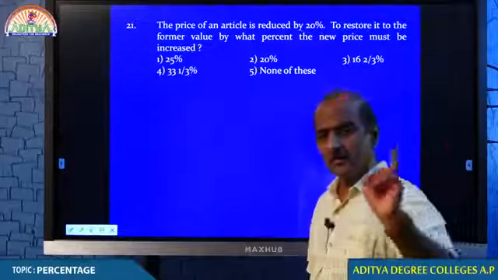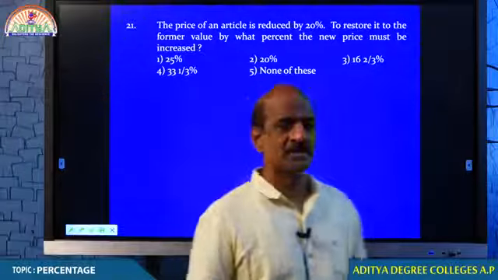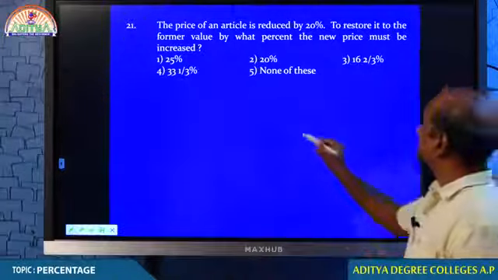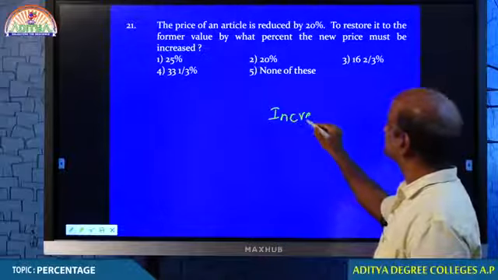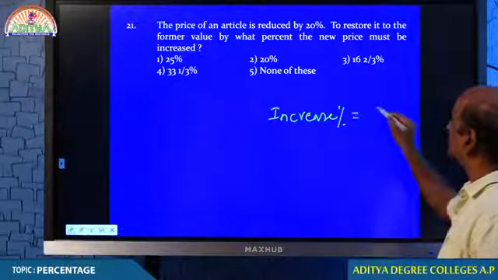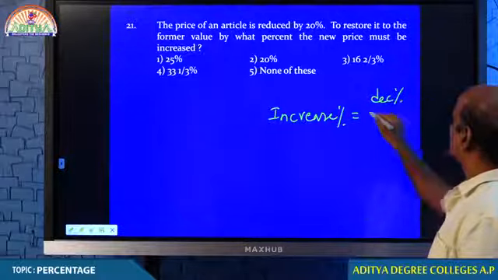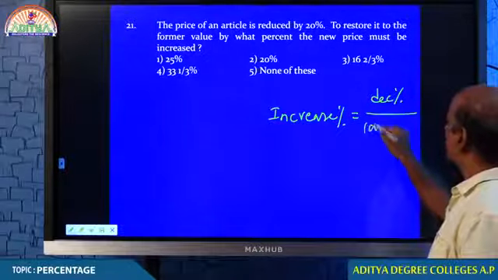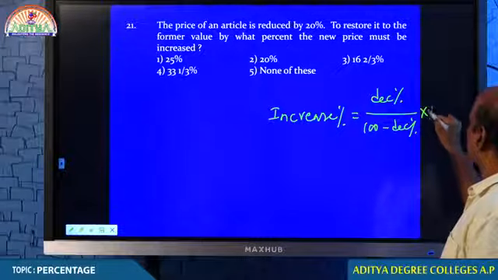Now I will be giving you two important results, my dear students. Please note down. Percentage increase is equal to percentage decrease by 100 minus percentage decrease, into 100.